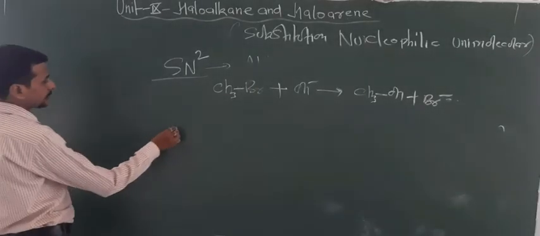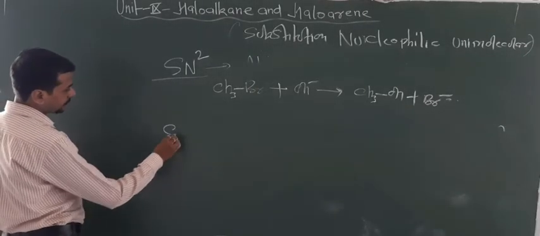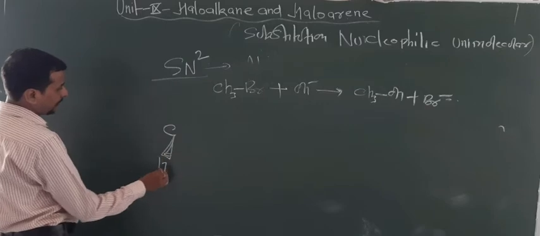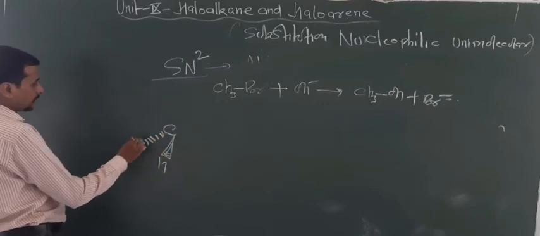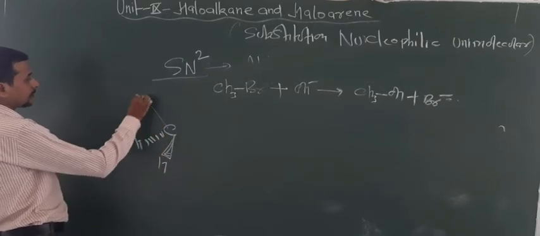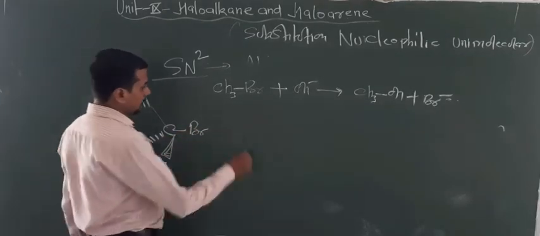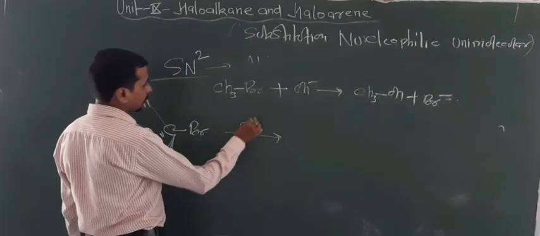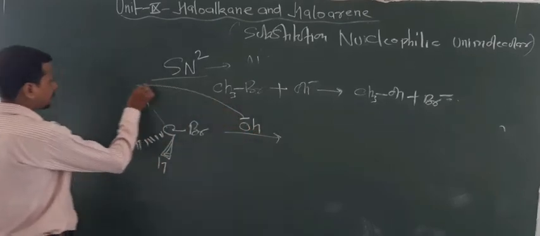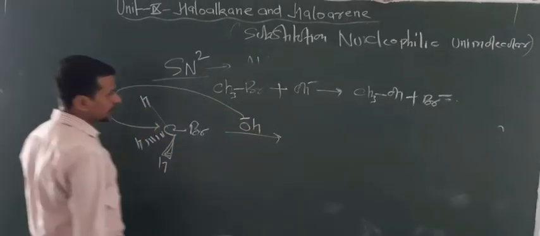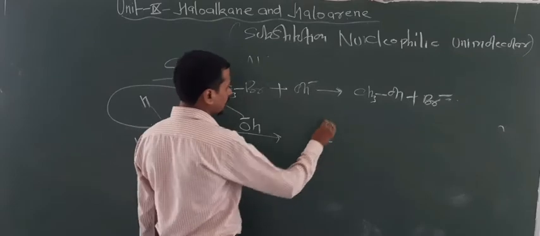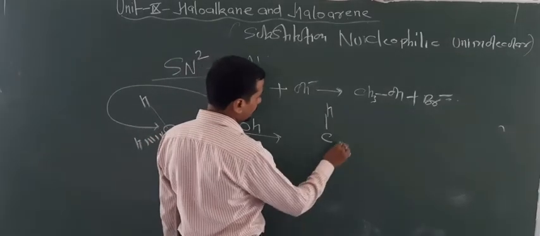Now look at the mechanism. C, H, H, H and Br. Now here OH minus attacks from the back side, so that's why it will form a transition state like this.